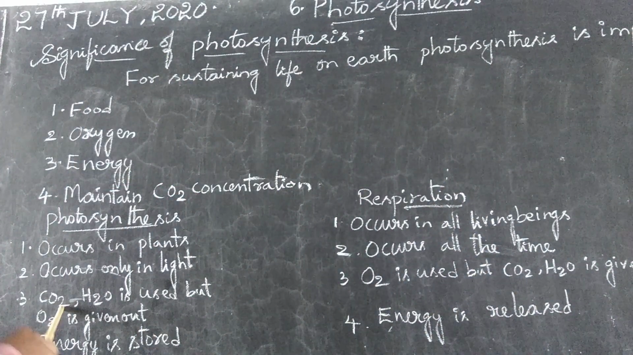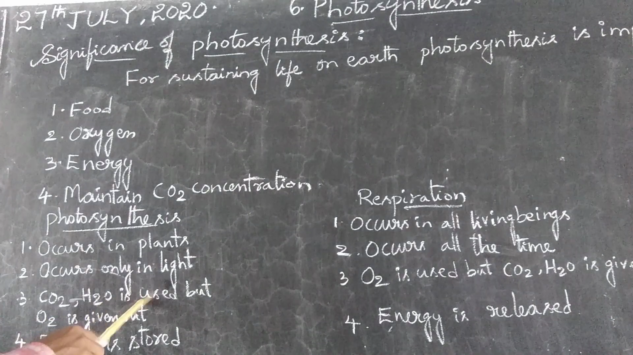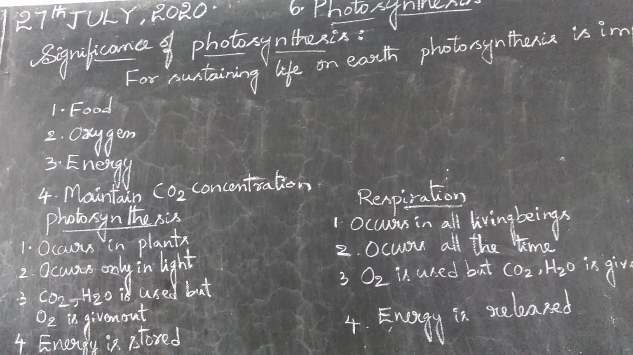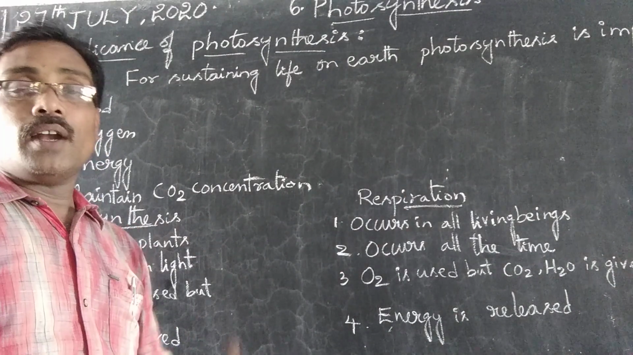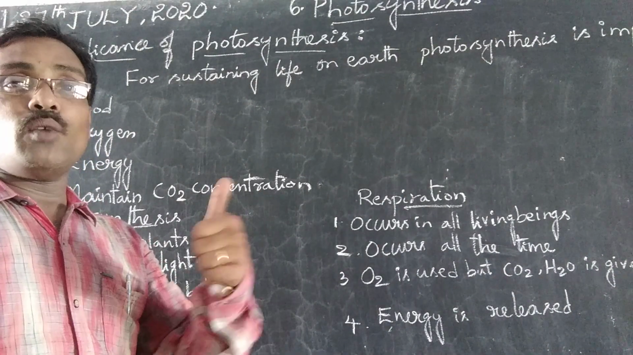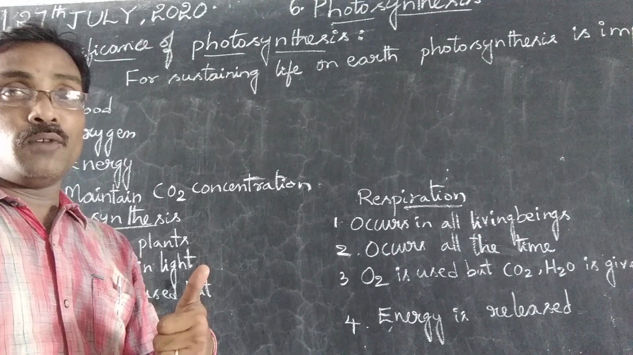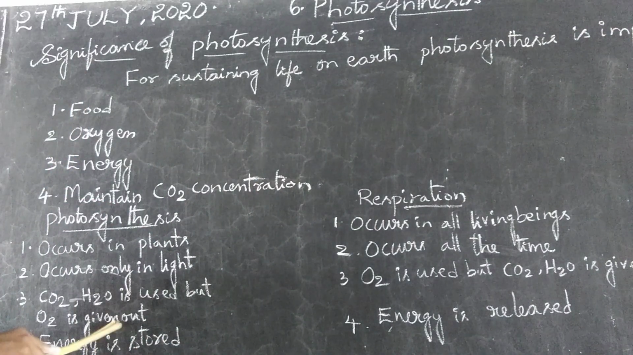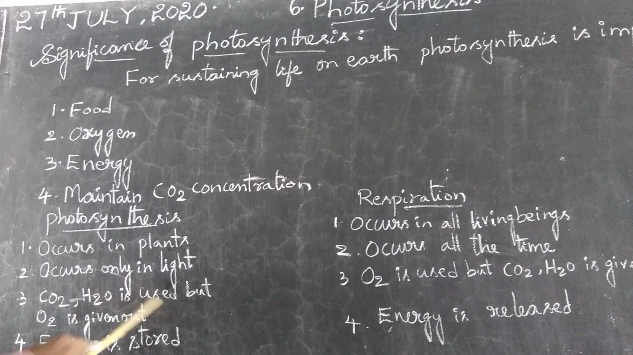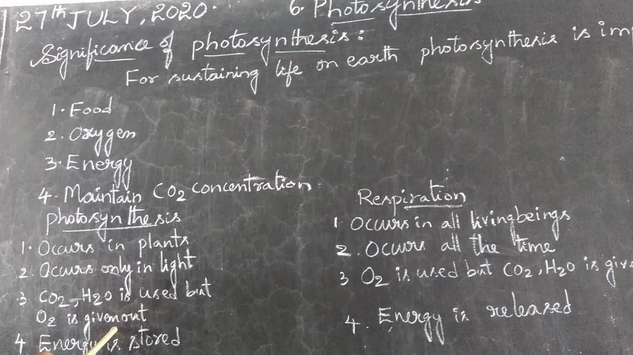Next, carbon dioxide and water are used, but oxygen is given out in the photosynthesis process, as we already discussed in the last classes. What are the raw materials? Carbon dioxide and water are the raw materials for the process of photosynthesis, and the product produced is oxygen.